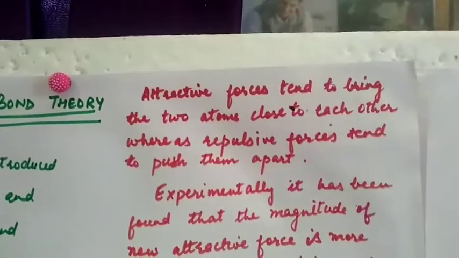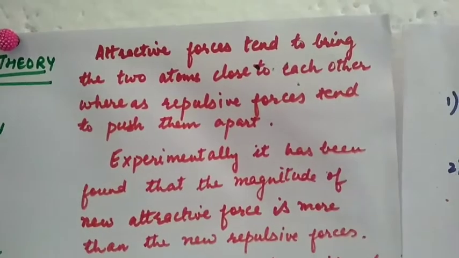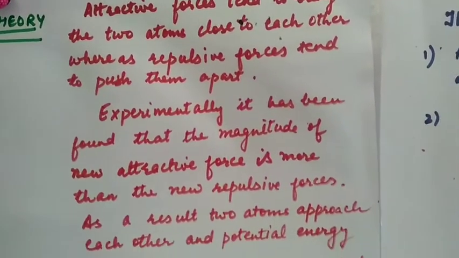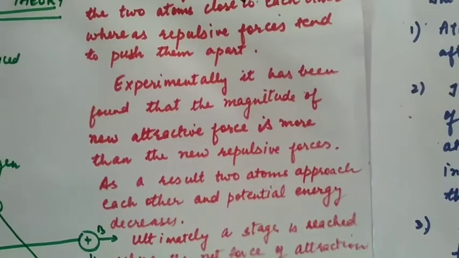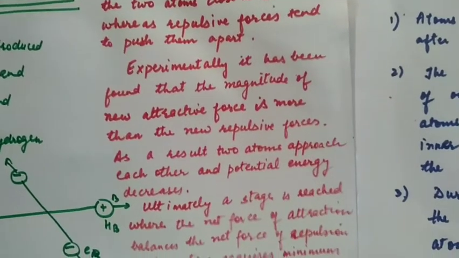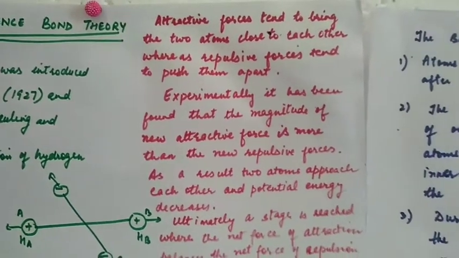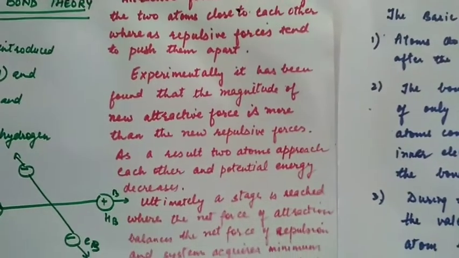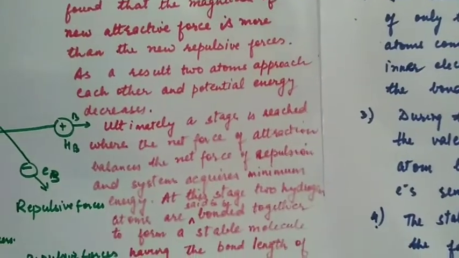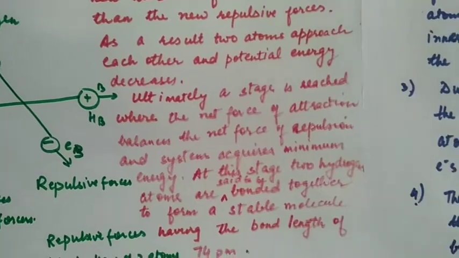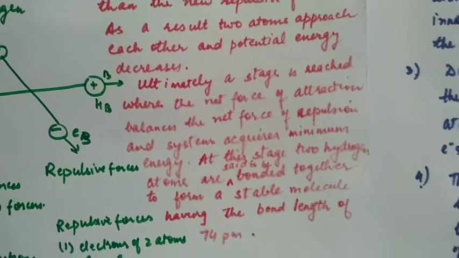Attractive forces tend to bring the two atoms close to one another, whereas repulsive forces tend to push them apart. Experimentally, it has been found that the magnitude of new attractive forces is more than the new repulsive forces. As a result, the two atoms approach each other and potential energy decreases.